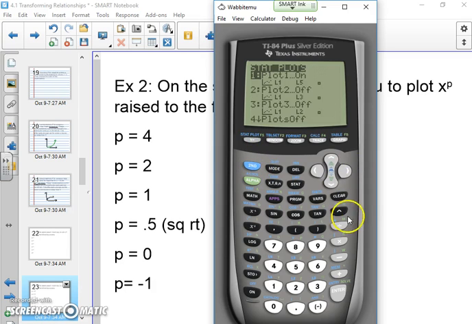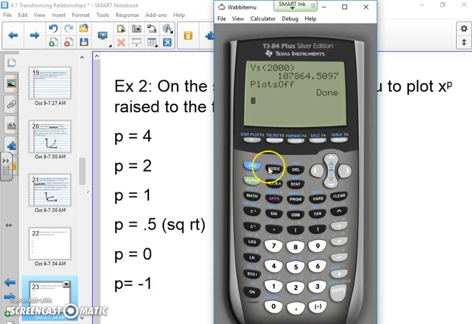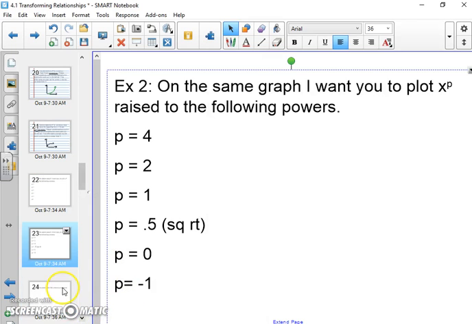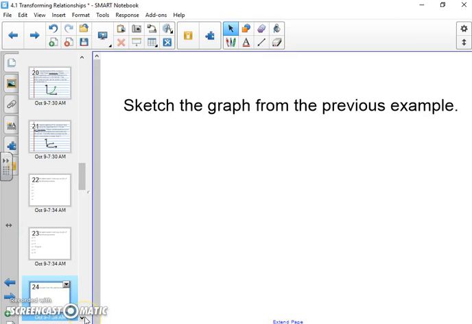Real quick, I'm going to turn off my stats plots because I don't want those interfering. And then I'm going to change my window. I want this to be 0 to, let's just say 10. Keep it simple, keep it small. I'm hoping this looks like what I want it to look like. So that's one of the lines. That's another one. That's my third one. My fourth one. The fifth one should be a straight line because that's the power of 0. So this is just to give you a visual of what the different powers can potentially look like. And yeah, I want you guys to sketch that.